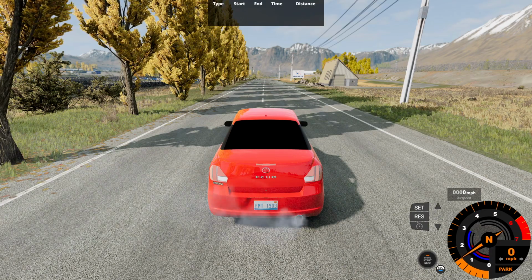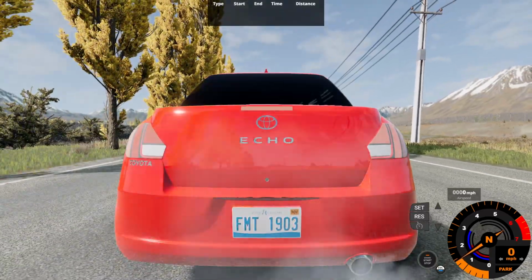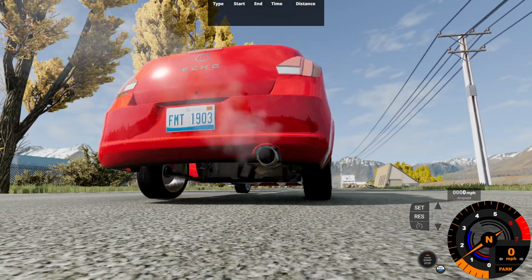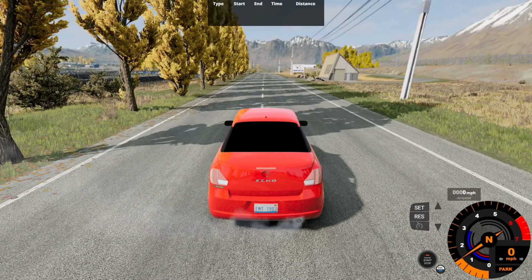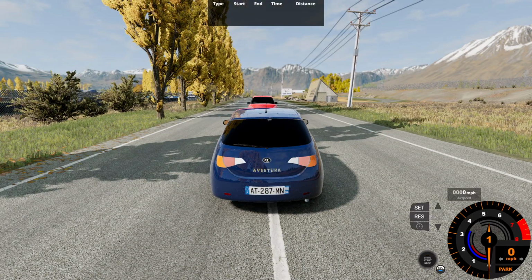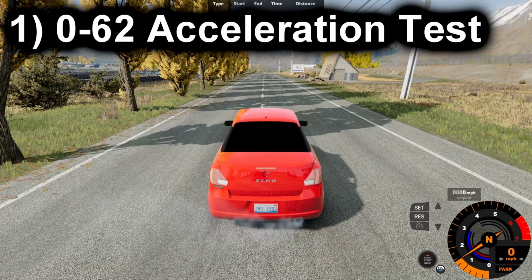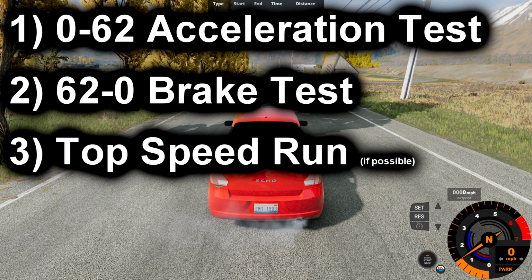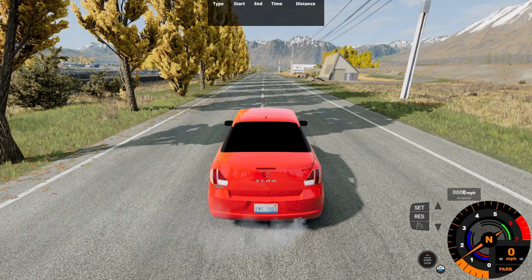So here we are at the highway portion of the map of the Automation test track with the Toyota Echo, quote-unquote Echo, that we got right here in our face with this huge exhaust pipe and our cammed engine right now. The first thing we're going to do is drive this car by doing our basic performance test and comparing it to the car behind me, aka the Nexa Aventura, which is the ChatGPT car. For our basic performance test, we're going to be doing a 0 to 62 acceleration test, followed by the 62 to 0 brake test, and lastly, a top speed run with both vehicles. So let's start the 0 to 60 with the wannabe quote-unquote Toyota Echo, starting now.